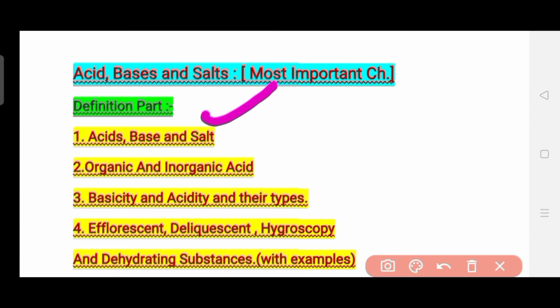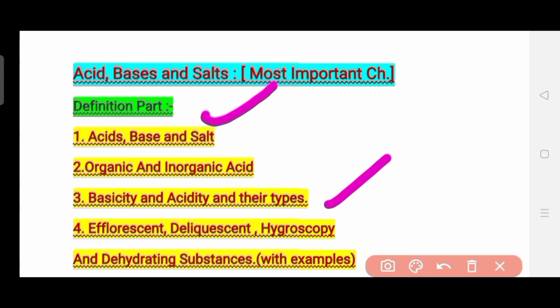The second is organic and inorganic acids. The third is basicity of an acid and acidity of a base. I have also written their types, meaning you know there is monobasic and so on. So I think you know what I'm trying to say. Learn their definitions by heart.